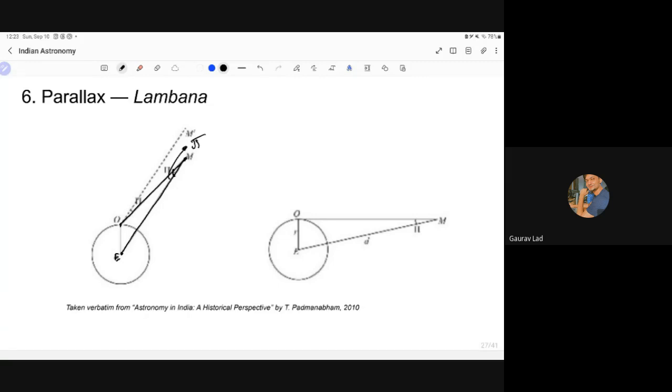This concept is also used in modern astronomy, by the way. So this is interesting. This is an error that needs to be rectified, and the Siddhantic texts give a method to rectify this error. Now if you move this arc all the way up, when the sun and moon are directly overhead at zenith, there is no parallax because all the lines are coincident. So directly at 90 degrees, there is no parallax. Directly at 0 degrees, there is no parallax, whereas at 90 degrees, we have the maximum parallax. So that is lambana.